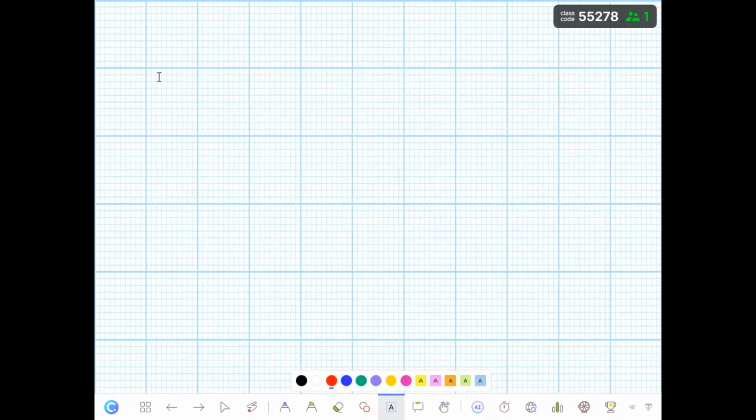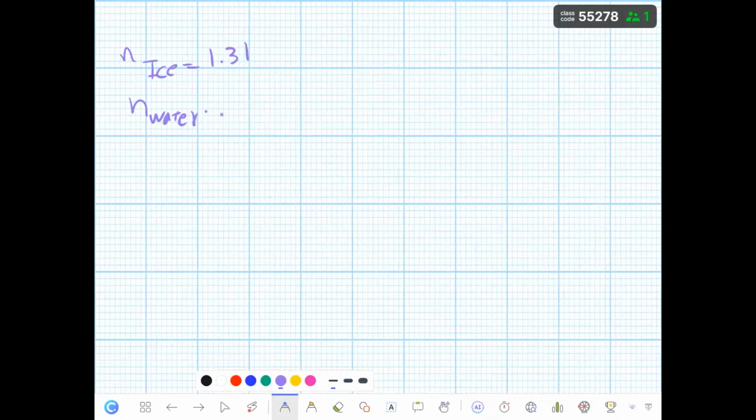Ice is 1.31, and water is 1.33, and the light is traveling from ice to water. And let's say this is a normal line. Good.